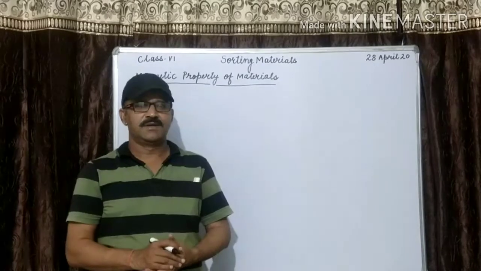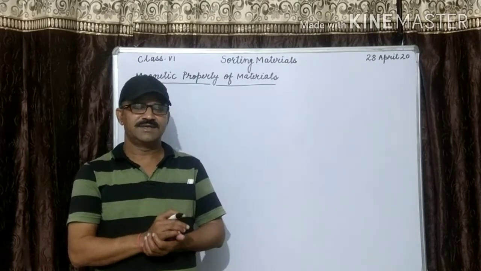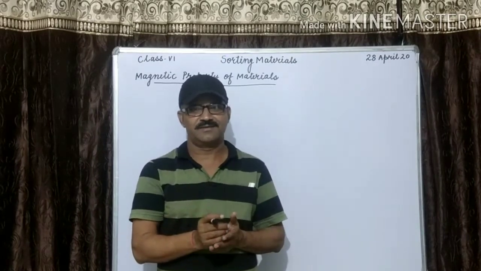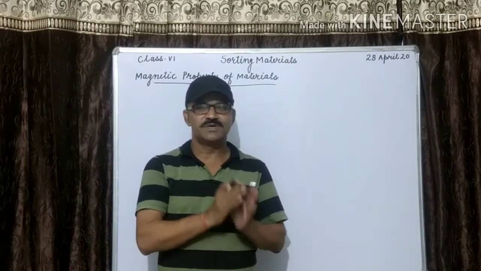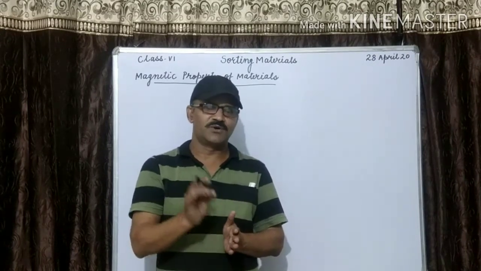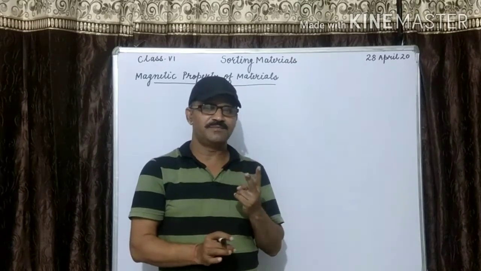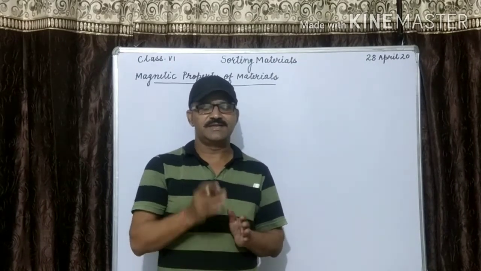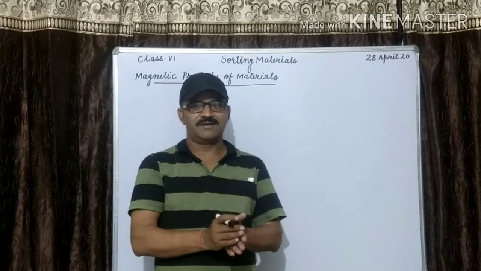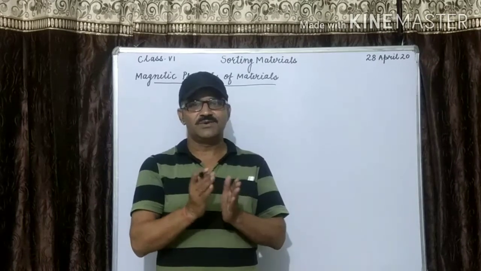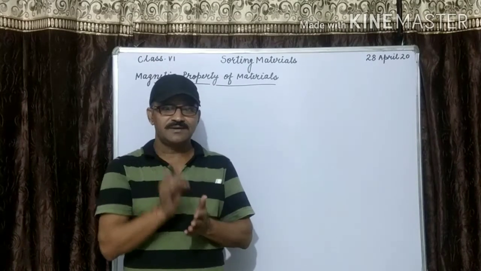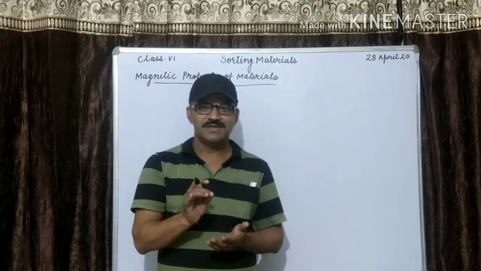Today we will discuss: a magnet is a substance that attracts pieces of iron and substances made of iron. Based on this attraction towards a magnet, materials are classified as magnetic or non-magnetic. So there are two types of materials: one is magnetic and the second is non-magnetic. The property of a magnet to attract certain matter is called magnetism.